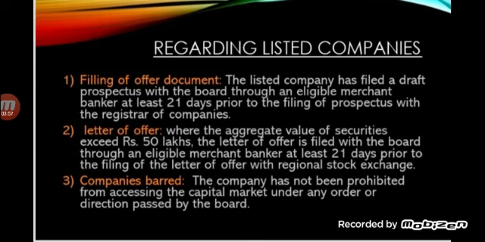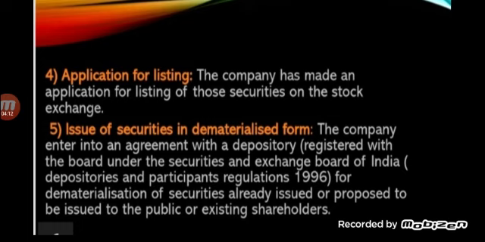The third point is companies barred. The company has not been prohibited from accessing the capital market under any order or direction passed by the board. The fourth one is application for listing. The company has made an application for listing of those securities on the stock exchange.